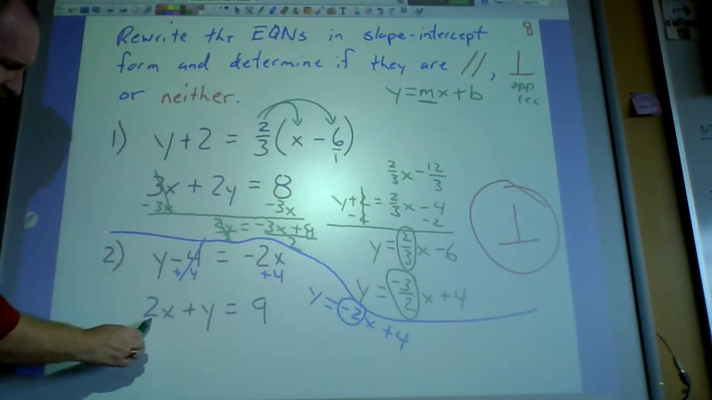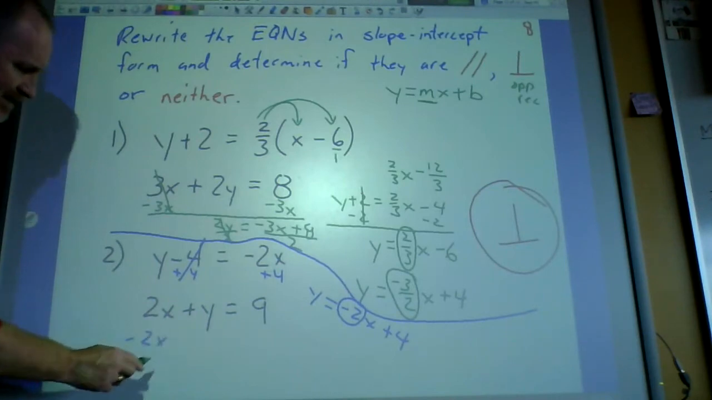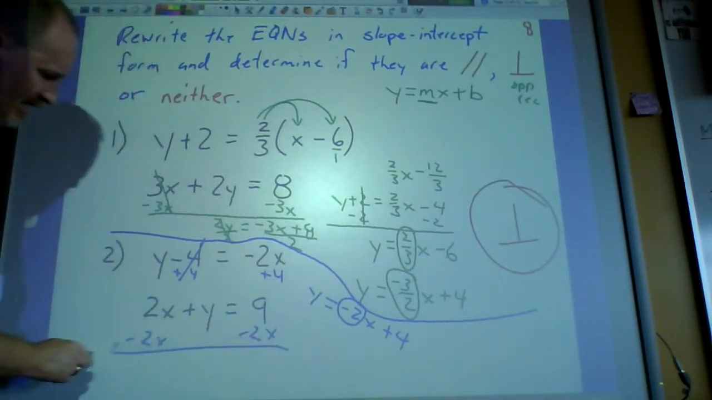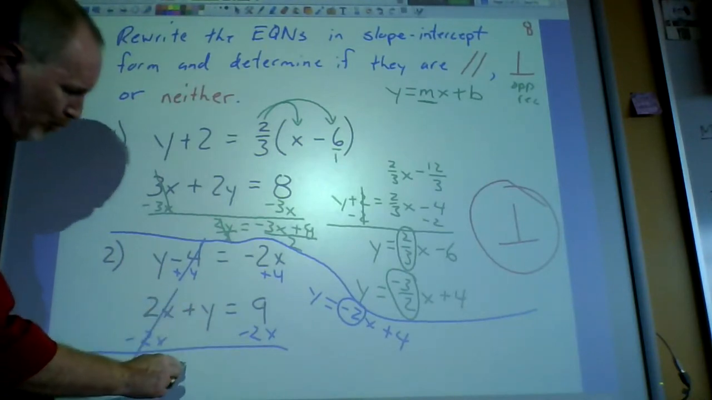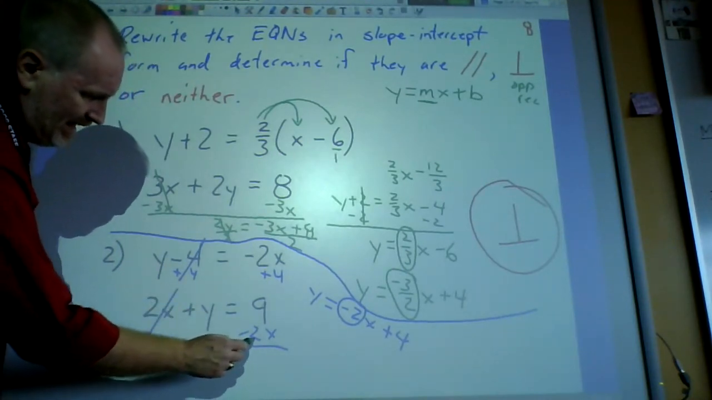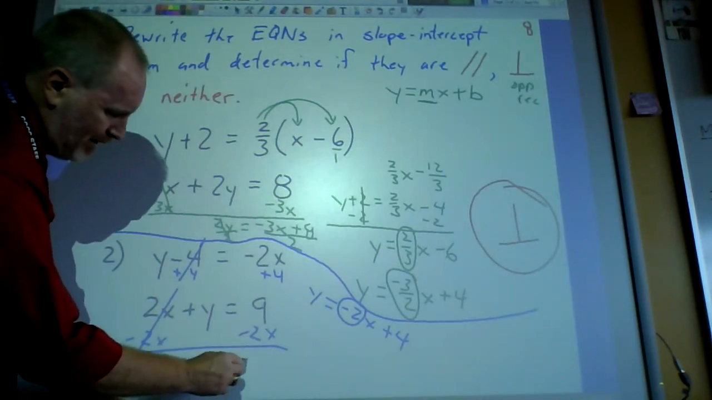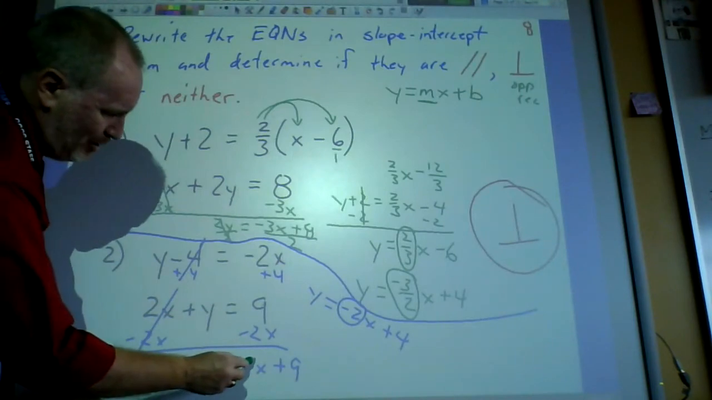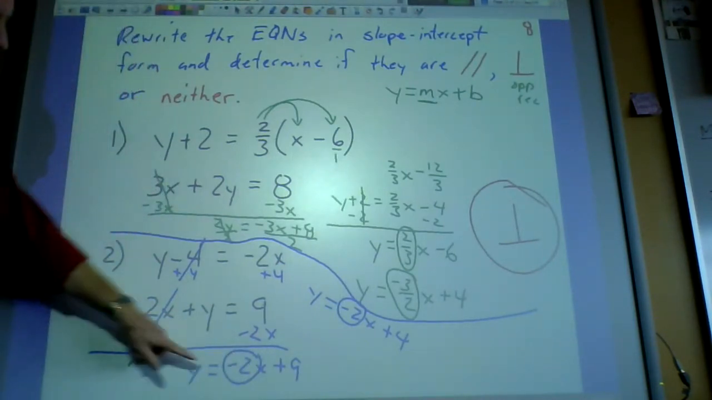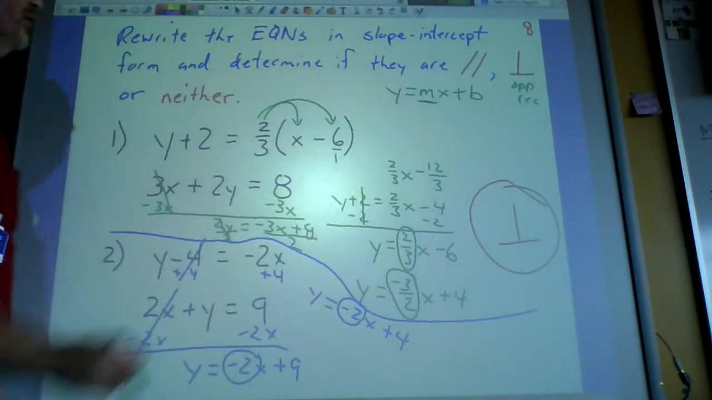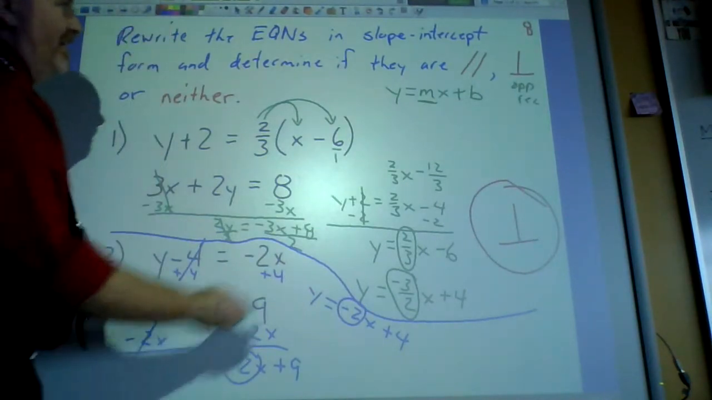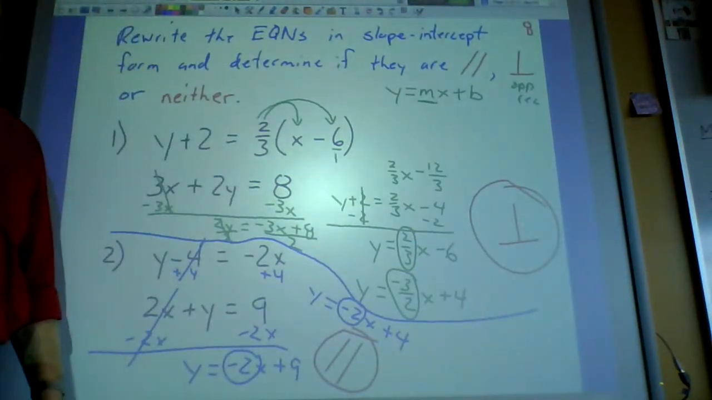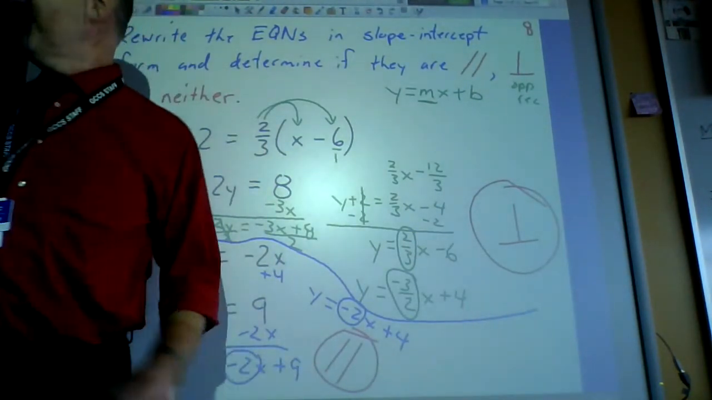But I got to get rid of this 2x. So I go minus 2x, and I end up with him getting canceled out. So I have y equals, again, the x term should come first. So we'll go minus 2x plus 9. And therefore his slope is negative 2. His slope was negative 2. That is equal to each other. So these two lines are parallel. Parallel, not 11, but parallel.